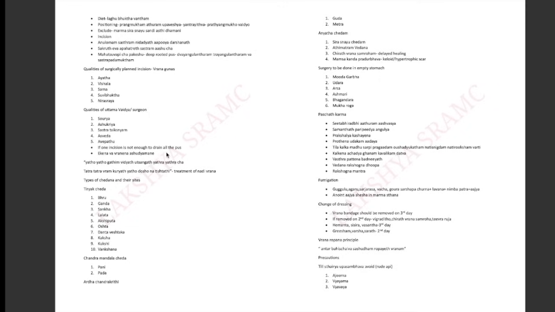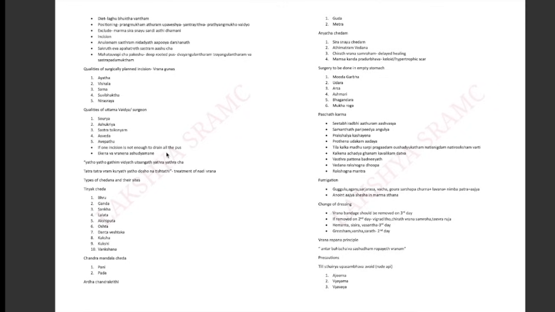After that, Kalkena achadya, you place the Kalka. Ghanam kavalikam dattva, Kavalika means a thick pad, you should put it. Vastrapattena bandhaniyat, the bandhana dravya is Vastrapatta. Then you do Vedana rakshoghna dhoopa, like a fumigation to that room, and give Rakshoghna mantras.